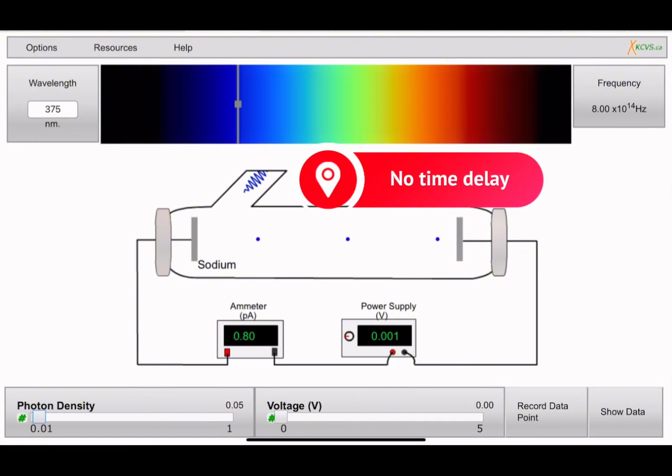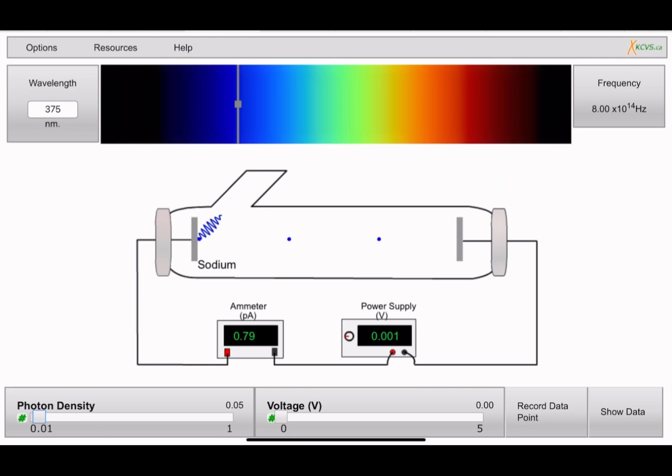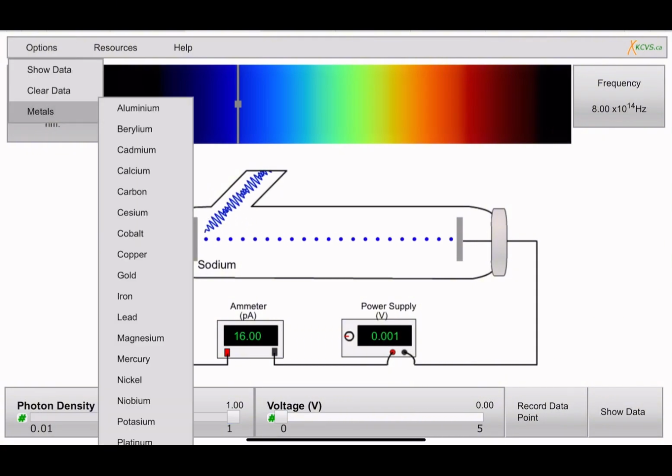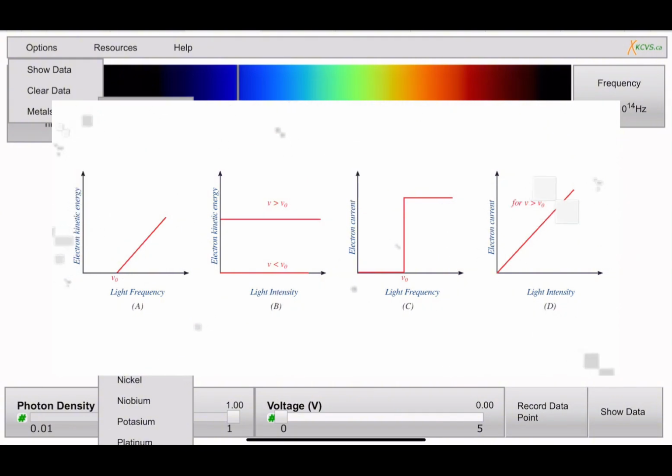The fourth observation is that the photoelectric current will increase with intensity, because if intensity increases and the frequency is fixed, more photons can hit the surface, and then more electrons can be ejected, thus causing higher photoelectric current. And the fifth observation, which is very interesting, is that different metals have different threshold frequencies. This is because metals with more tightly bound electrons will require higher frequency to eject electrons. So these are the five observations that directly contradict classical physics.